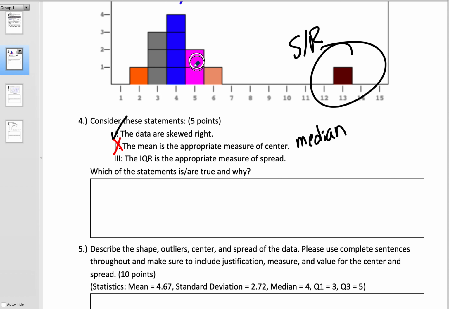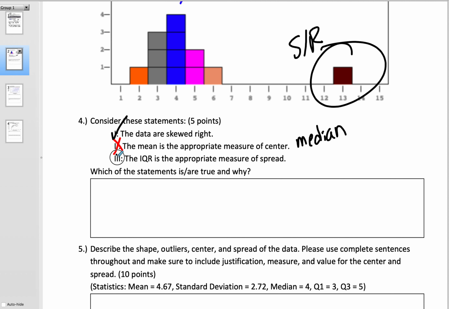So if we think about which one is more in the center of the data, to me, if that 13 wasn't there, right, 4 seems like it would be the center of the data. And what's nice about the median is that it actually accounts for it. It says, you know what, if there's a number that's way off over there, the median will kind of help balance that out, because there's also going to be a number that's unusually small, on the left-hand side, okay? So the mean is not appropriate.